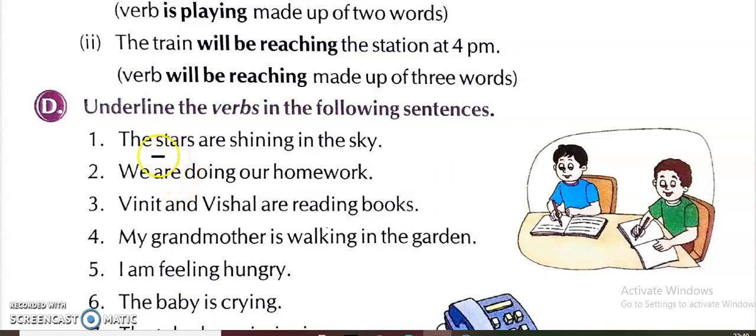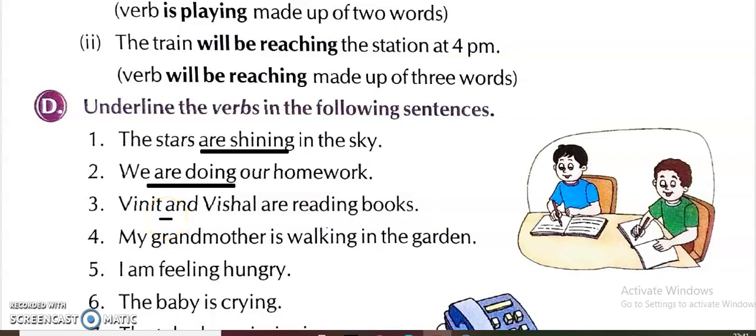Underline the verbs in the following sentences. The stars are shining in the sky. Now that you know, are is the verb, but as well shining is also a verb, so we have to underline both words, are shining. So these are the verbs. We are doing our homework. So here we have to underline are doing. Both the words are verbs.